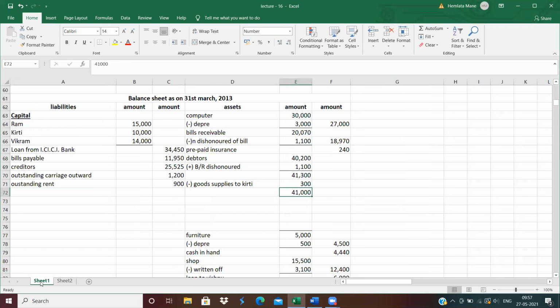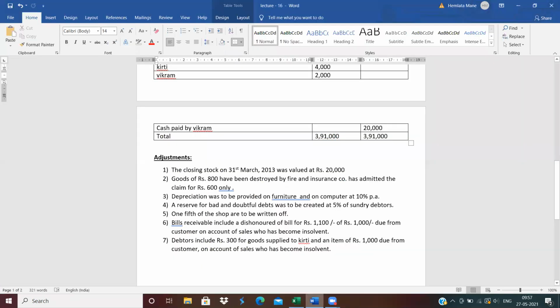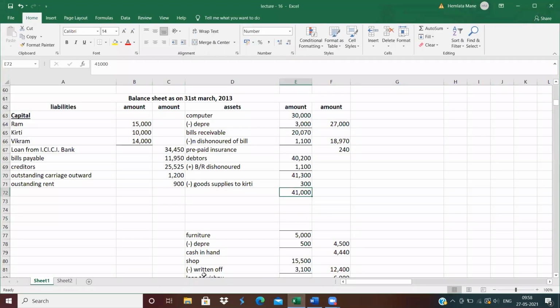Okay. Now next is an item of rupees 1,000 due from a customer on account of sales who has become insolvent, means our bad debts of rupees 1,000. So less from debtors, less new bad debts, 1,000 rupees. So 41,000 minus 1,000 means 40,000.